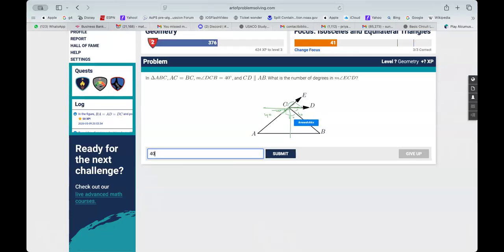I am with you on that, but your reasoning, we have not gone till there, right? Okay, I'll go with you. Yeah, so then this is equal to 100, and because it forms a linear pair there, 100 plus 40 equals 140. Good, I'll go with you, but we have not covered the angle bisector for an isosceles triangle as well. But that's fine. Just because we have not covered it, I can't say it's wrong.